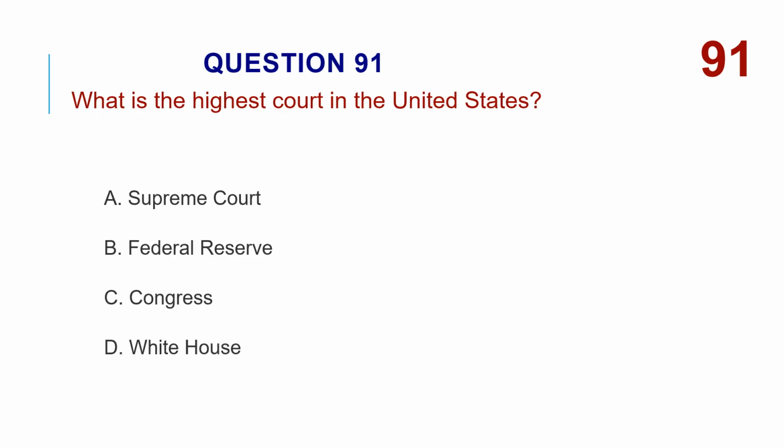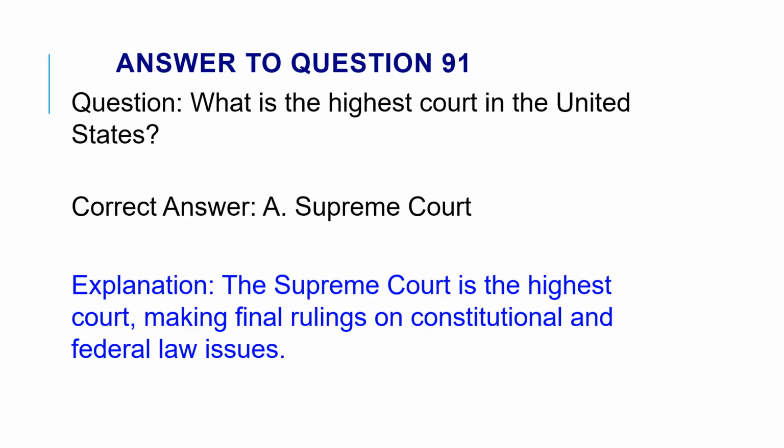What is the highest court in the United States? A. Supreme Court. B. Federal Reserve. C. Congress. D. White House. The correct answer is A. Supreme Court. The Supreme Court is the highest court, making final rulings on constitutional and federal law issues.